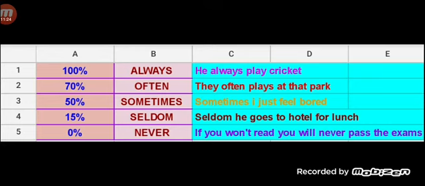So if the work is not done 100 times, when it is done only 70 times, it is called often. When it is done only 50 times, it is called sometimes. When a work is done 15 times, it is called seldom. When work is done 0 times, that means the work is not done at all, it is called never. You can see the examples also here. So by using this chart, you can do the exercise which is given in the textbook.